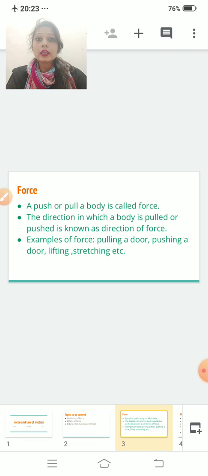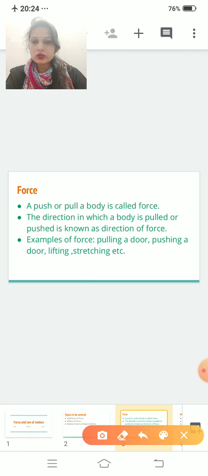So, here in this activity, the work is done by pushing or pulling. And this pushing or pulling is known as force. It indicates that a push or a pull of a body is called force. Clear?